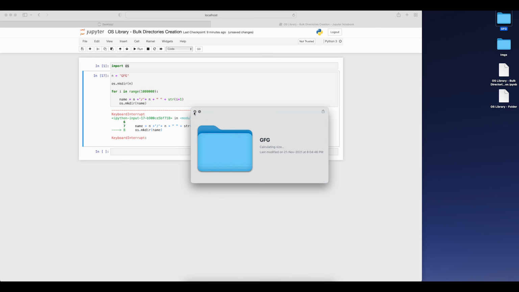So this is how you can automate this process, which will help you make a bulk directory creation. Obviously there is a very limited use case where we need to create a million directories, but this is the automation process, how you can automate it. This will help you to manipulate the path, to play with the paths, and to deal with the different stuff. So this is how you can do bulk directory creation.